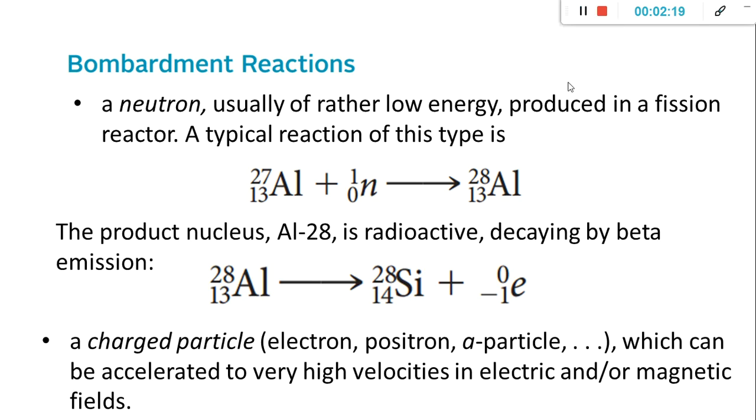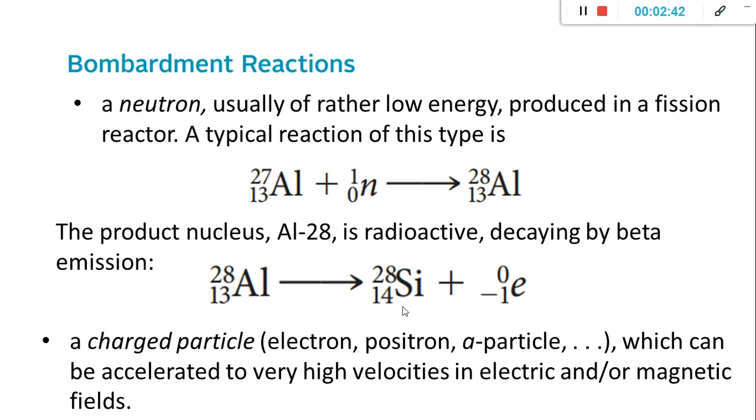So again, we have here a bombardment reaction, aluminum 27 bombarded with a neutron. It produces aluminum 28. Then aluminum 28 undergoes decay by beta particle emission, so it produces silicon 28.